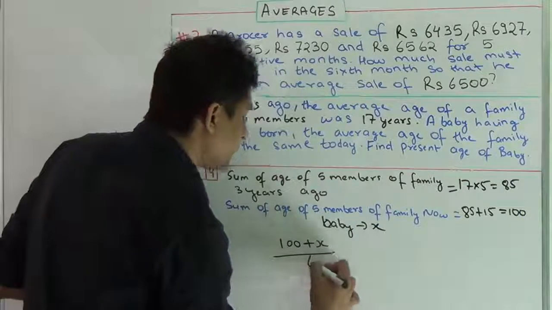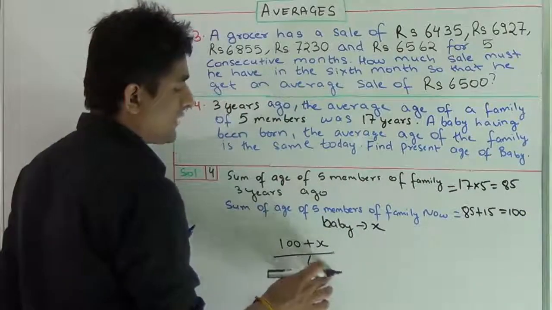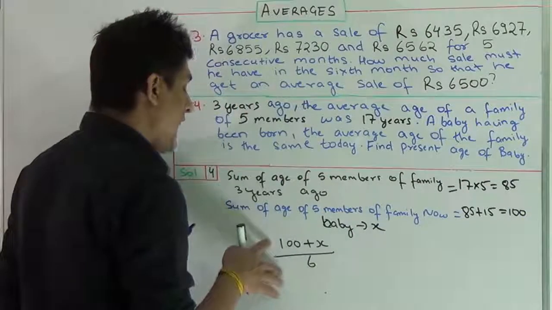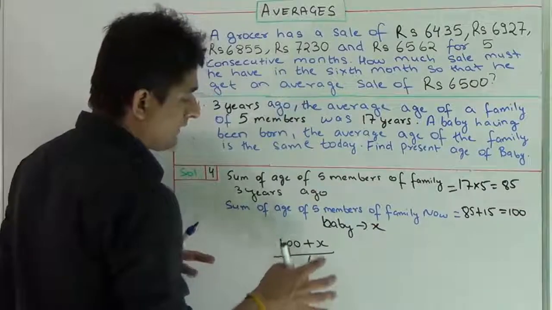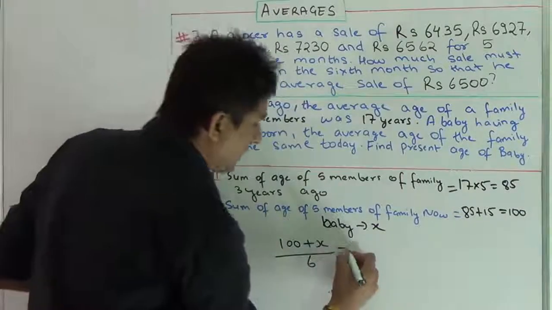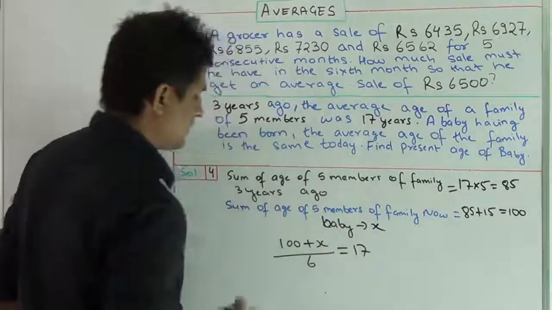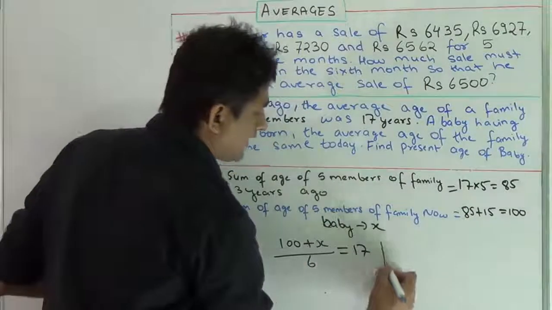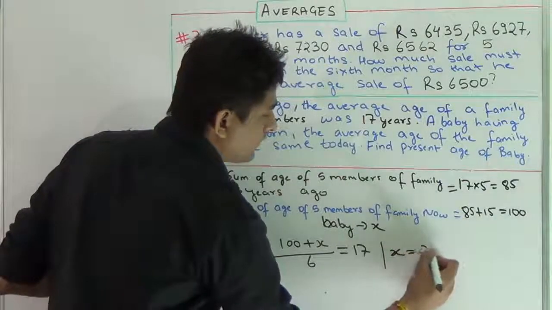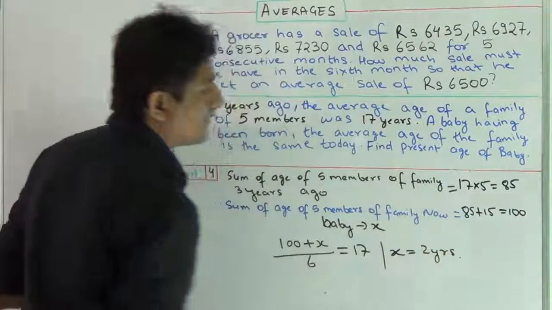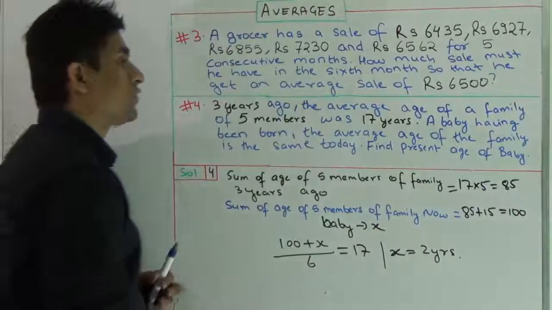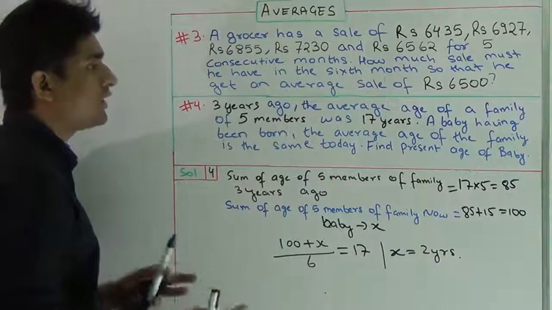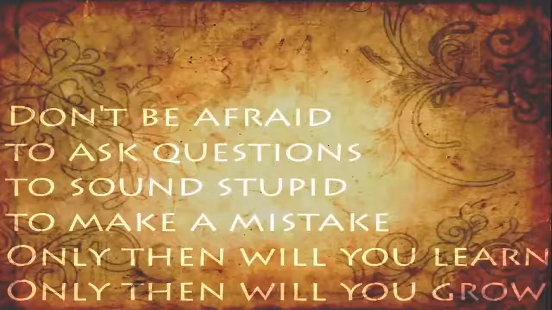Now I divide it by 6. Why do I divide by 6? Because there are 6 members. This will give me the average age of the family now, and this is equal to 17 years. This point should be clear, and this comes from the basic formula only, and if I calculate the value of x from here, it will come out to be 2 years. Hence, the answer of this question is 2 years. I think you've got the question. Now I'll move to the next question.